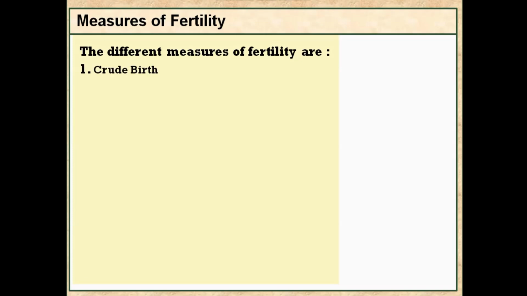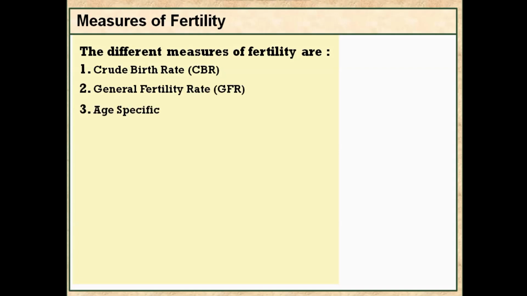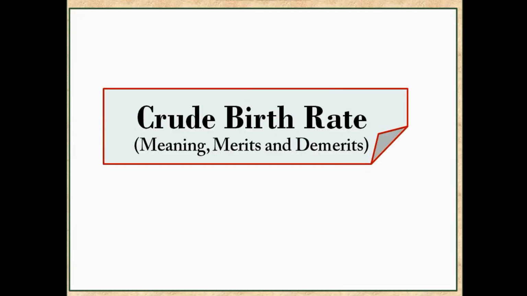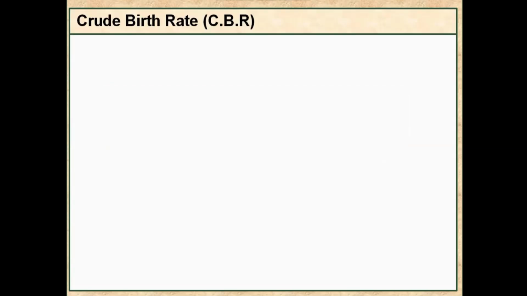Measures of fertility. The different measures of fertility are crude birth rate, general fertility rate, age specific fertility rate, total fertility rate. Crude birth rate: meaning, merits and demerits.